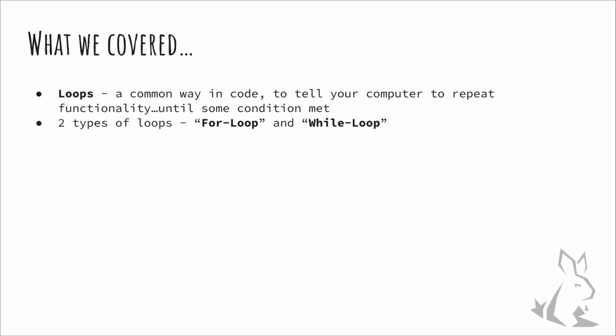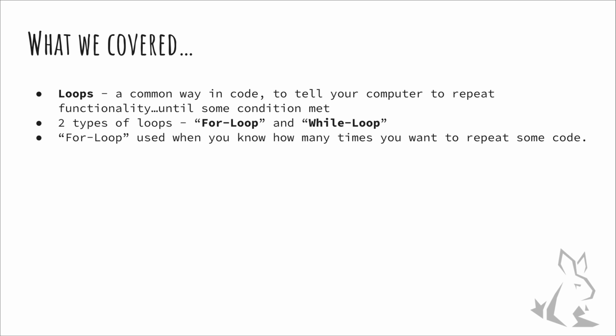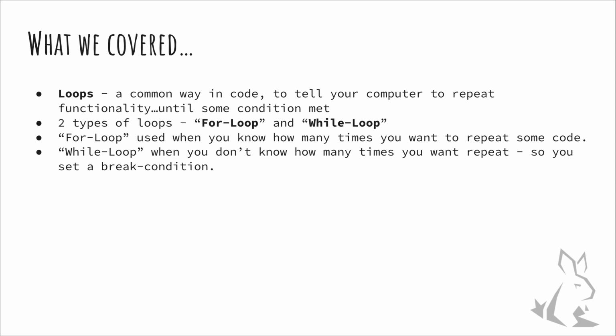There's a for loop and a while loop. The for loop is a loop that you run when you know how many times you want a piece of logic to run. The while loop is a loop that you use when you don't have an exact number, but you instead want to depend on a condition to be met, either the state of the computer or the state of the code. So you're no longer counting with a while loop, but you are instead performing until some condition is met.